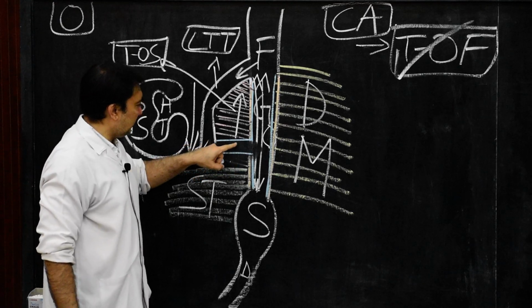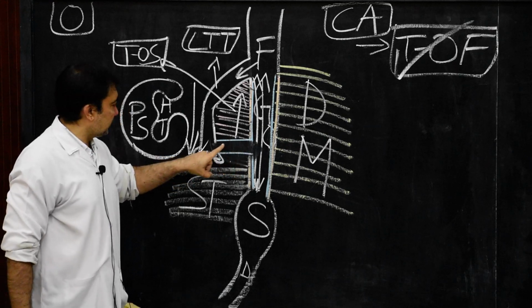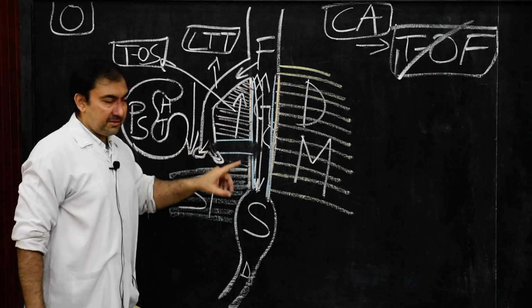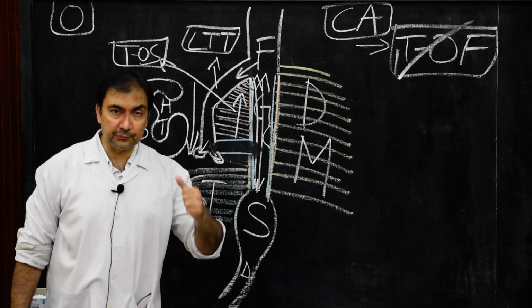And this abnormal communication between the caudal portion of esophagus and the bifurcation of trachea is known as tracheoesophageal fistula. This is very important.